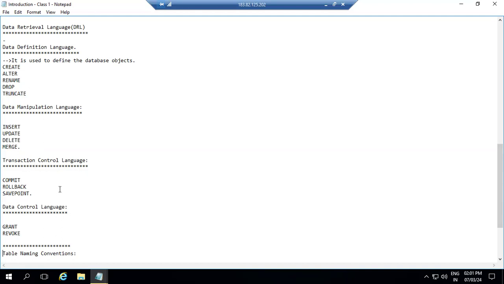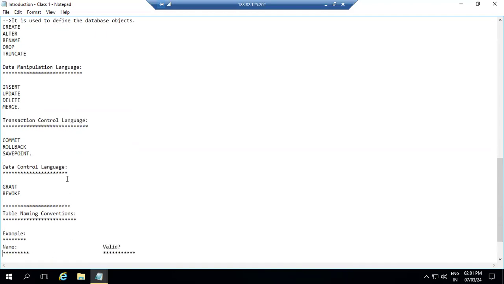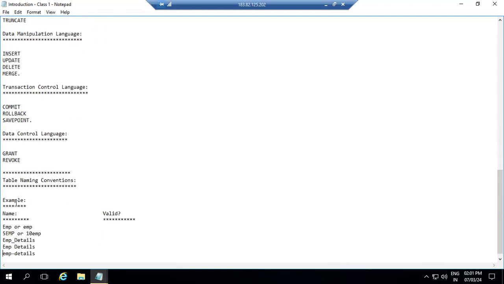Next we have the TCL commands, the transaction control language. As I told you, under transaction control language we have 3 types of commands: commit, rollback, and savepoint. To replace save, we use the commit keyword.